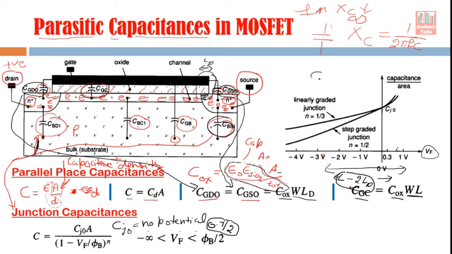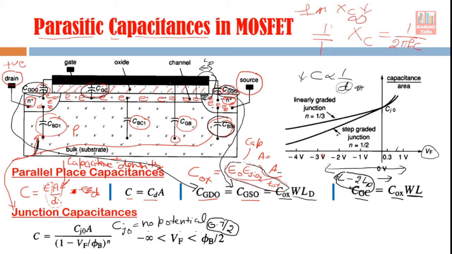The capacitance is inversely proportional to D, where D is the width of the depletion region. So in the forward biased portion, D decreases, so C increases. But in the reverse bias, as we go in the reverse direction, the reverse voltage increases. If D increases, the width of the depletion region increases, then C decreases. Capacitance is decreasing like this.